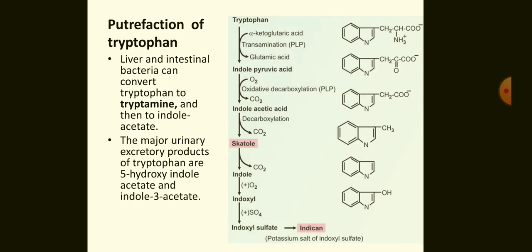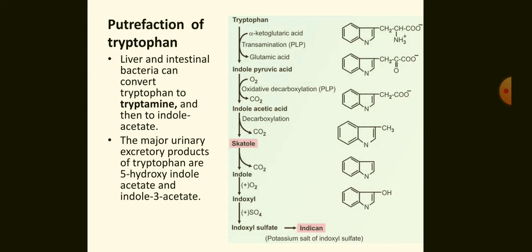Here in the diagram, the putrefaction of tryptophan and the various indole compounds formed are given. Tryptophan is converted into indole pyruvic acid by transamination. Then oxidation of indole pyruvic acid gives indole acetic acid with liberation of carbon dioxide.